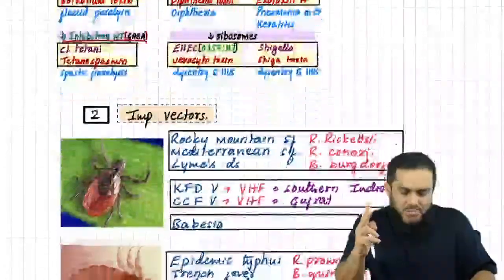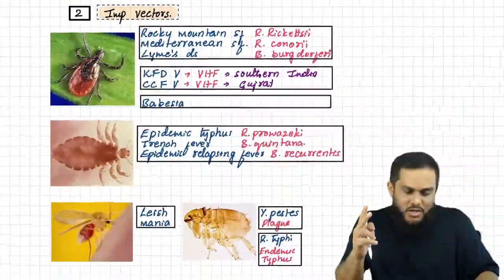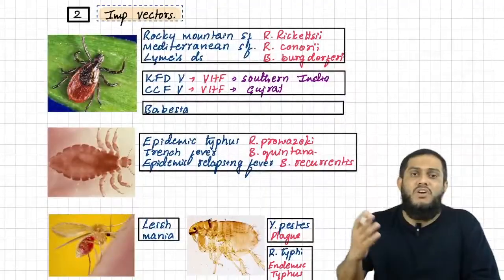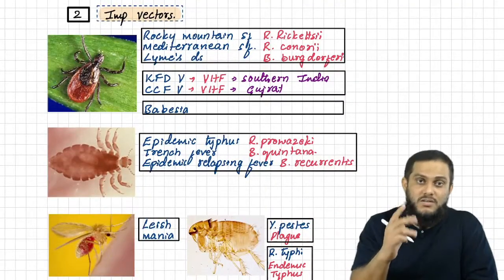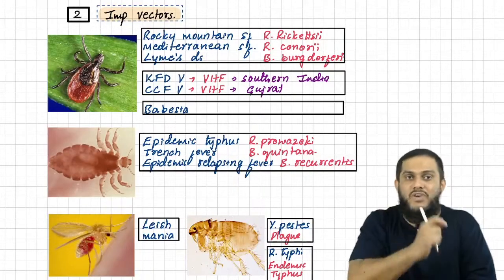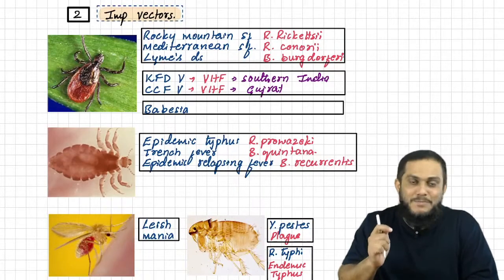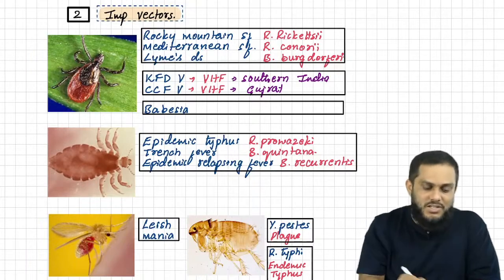So moving on to the second topic, important vectors. We always struggle to remember vectors because we have many vectors, but I am not discussing all the vectors here. I am discussing the important vectors which are INICET people's favorite. Which are the 4 important vectors?